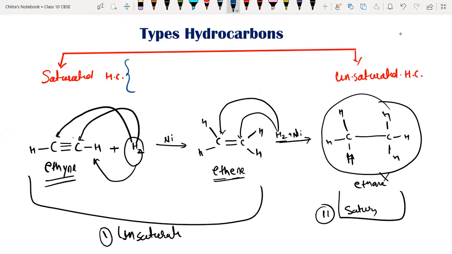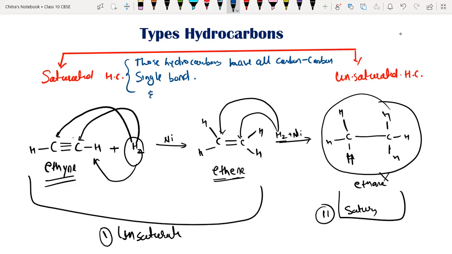Saturated means those hydrocarbons which have all carbon single bonds. Those hydrocarbons having all carbon single bonds are called saturated hydrocarbons.